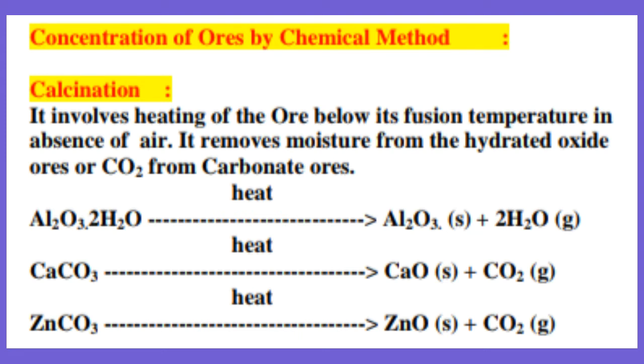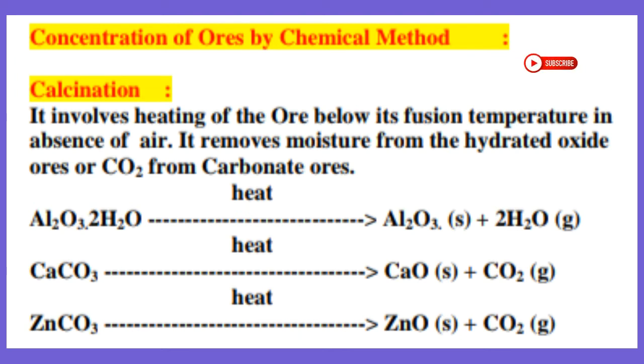So let us see by taking some examples. Al2O3·2H2O, this is bauxite ore. When this bauxite ore is calcined below its fusion temperature in absence of air, that means heating, this bauxite ore is converted into aluminum oxide Al2O3 and water vapor. As bauxite is hydrated oxide ore, water vapor is removed from this bauxite ore.